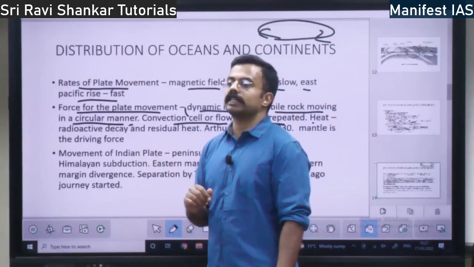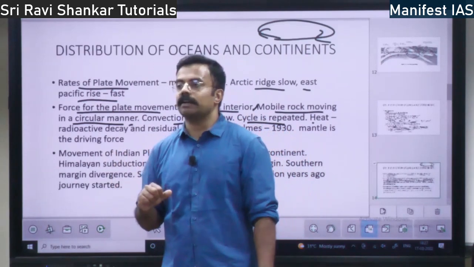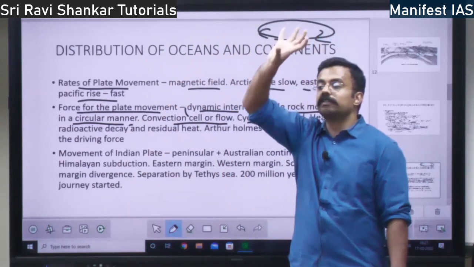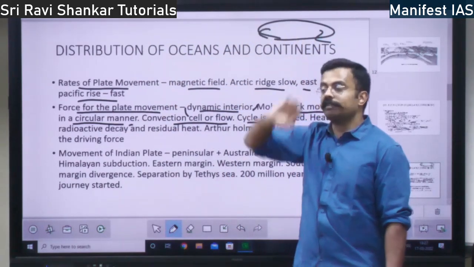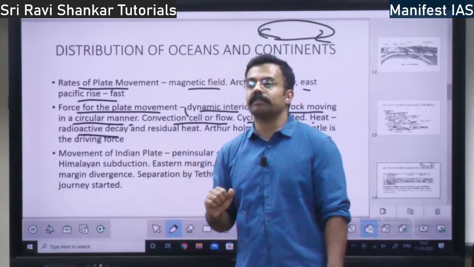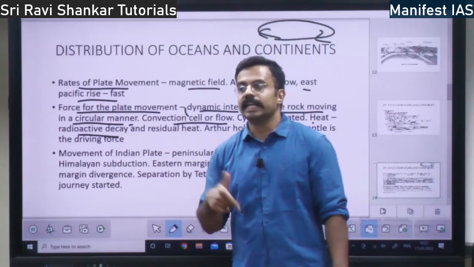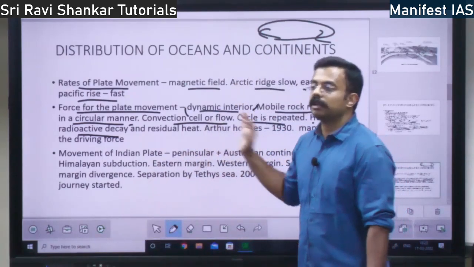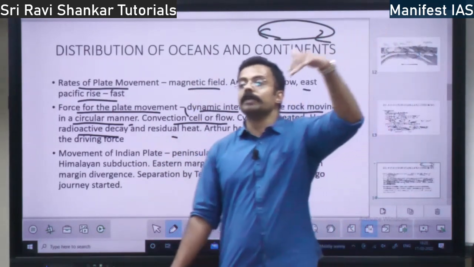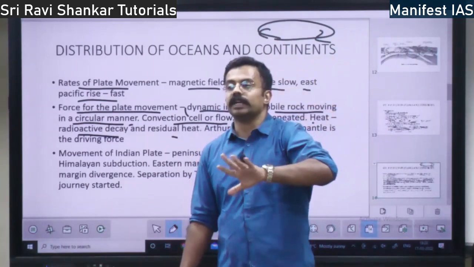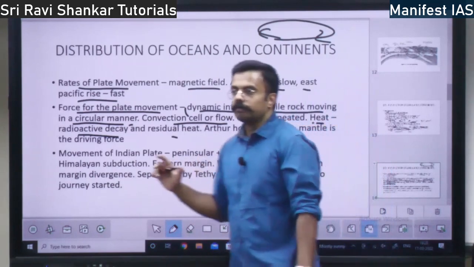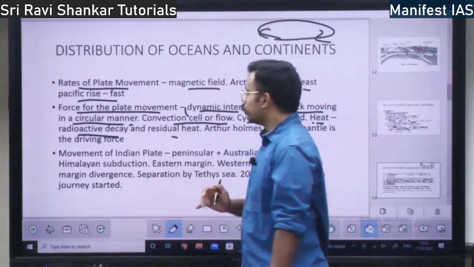So which is the source of this heat? Where does this heat come from? It comes from the origin of the earth. I told you, at the origin of the earth, there was a lot of heat. From there, the heat will come. Also, the heat is there because of radioactive decay, radioactive materials decaying within the earth. Residual heat means heat from the formation of earth, and radioactive heat. Because of both these things, we have the force for the plate boundaries to move.